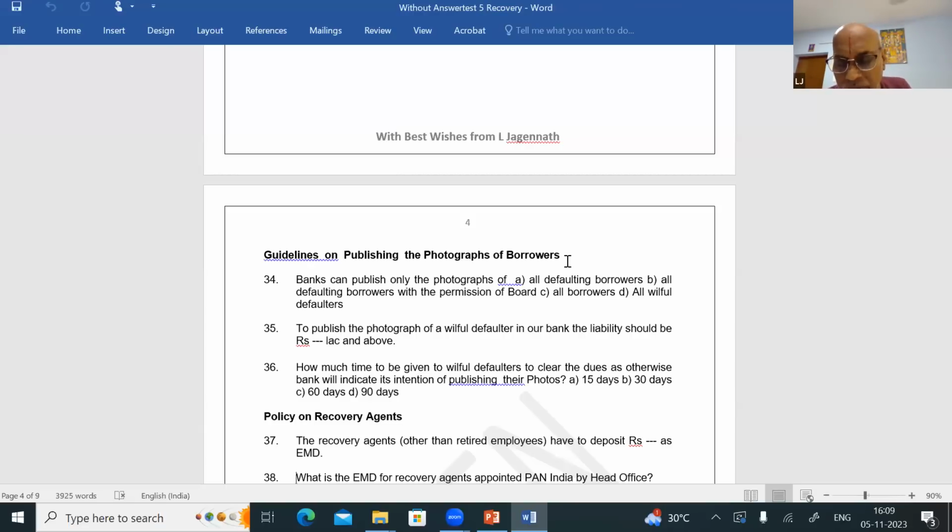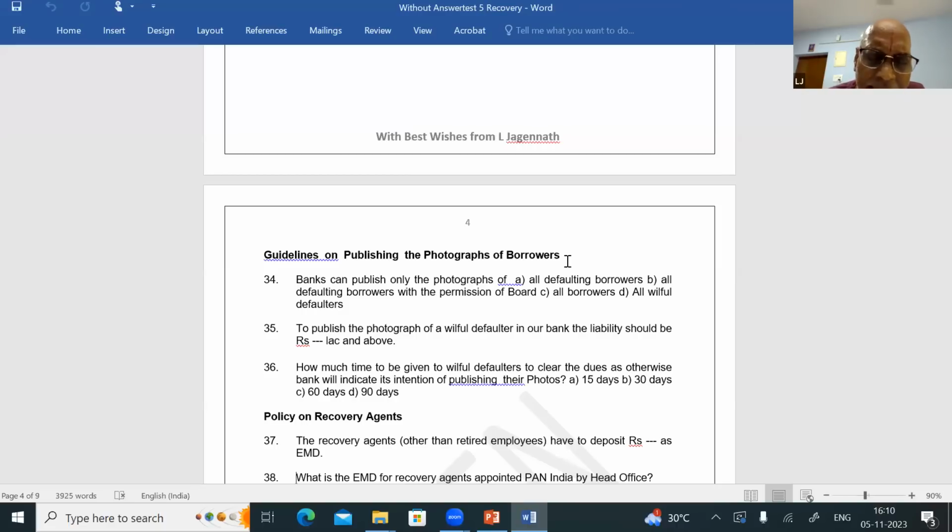If the liability is 25 lakhs and above, it is to be reported to CRILC or to CIC, to be reported to Reserve Bank of India. If the exposure is 5 crores and above, we call him a non-cooperative borrower. Now the question is, whose photograph can you publish in the newspaper? As per Reserve Bank of India guideline, all willful defaulters' photographs can be published by the bank in the newspaper.